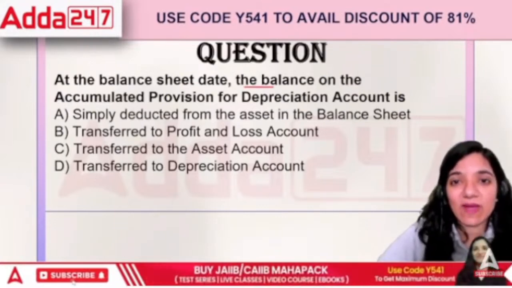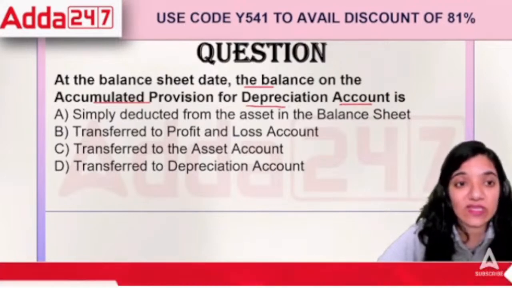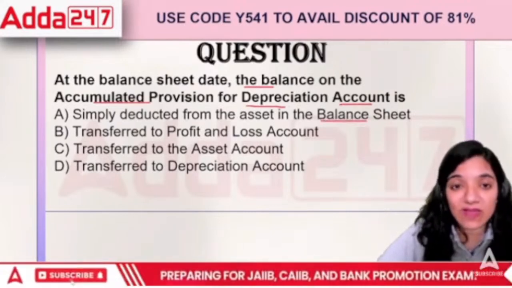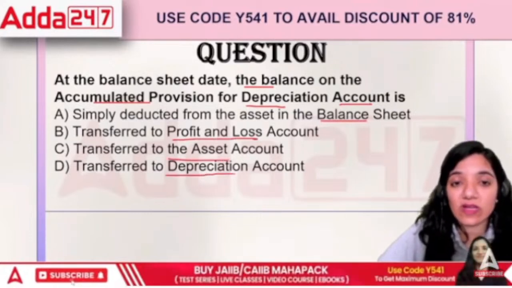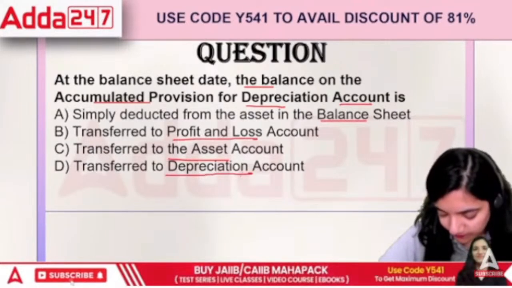On the balance sheet date, the balance on the accumulated provision for depreciation account is simply deducted from the assets in the balance sheet, transferred to P&L, transferred to asset account, or transferred to depreciation account.